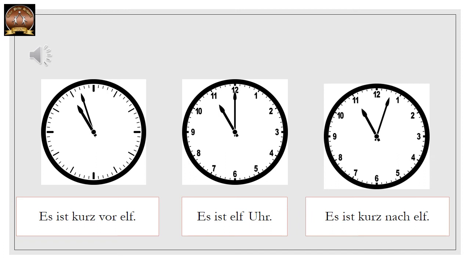So es ist kurz vor 11 means a very little time before 11. And to the right hand side, es ist kurz nach 11. Just 2 to 3 minutes after 11 o'clock. So kurz vor and kurz nach.